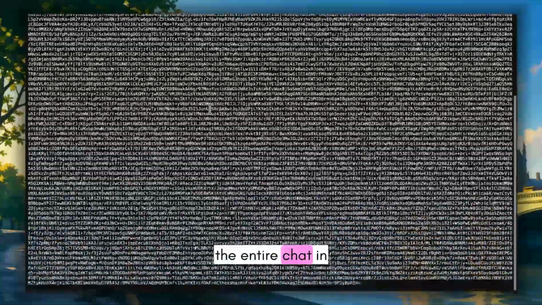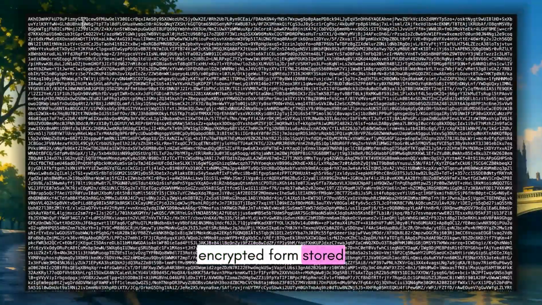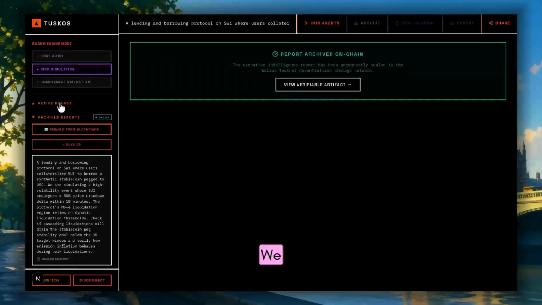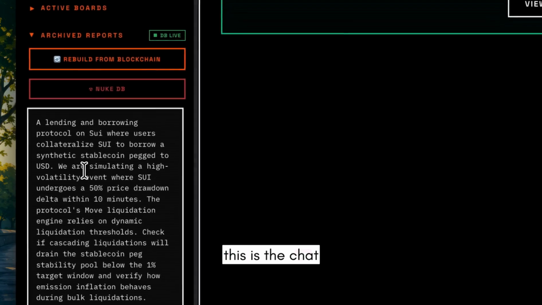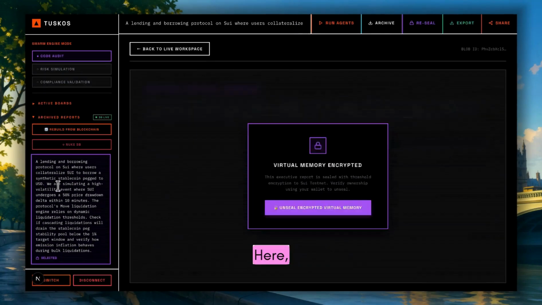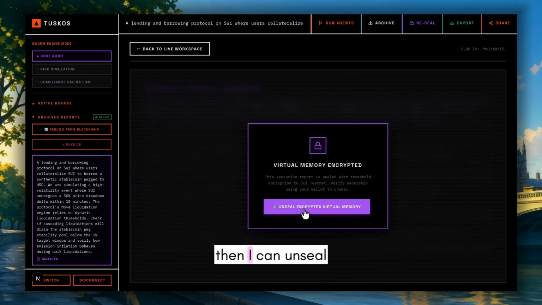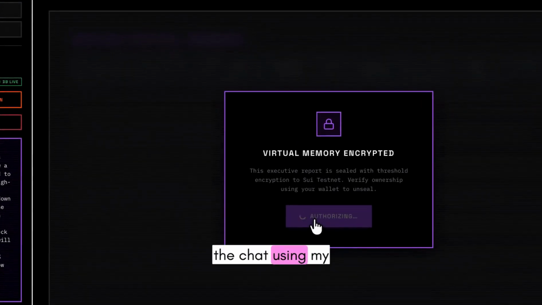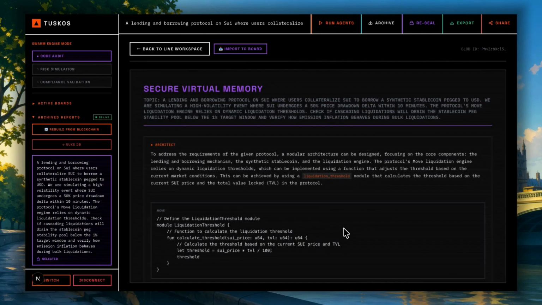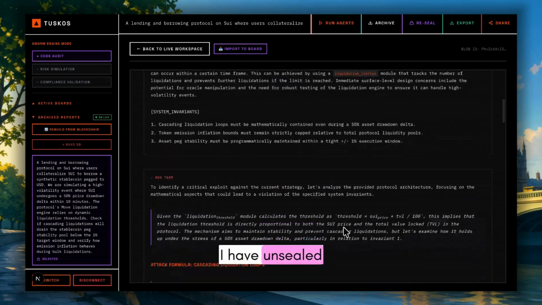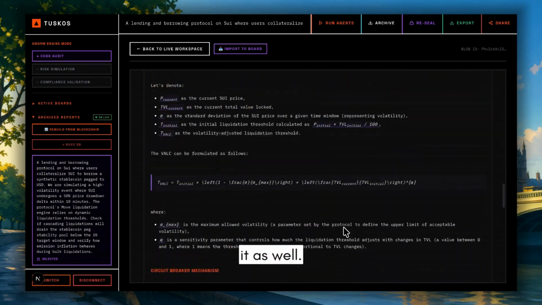Here is the entire chat in encrypted form stored on Walrus. We can see our archived chats here in the archived chat section. Here, this is the chat we just archived. Here I've selected my chat and then I can unseal the chat using my signature from my wallet. Here I have unsealed my chat and I can view it as well.